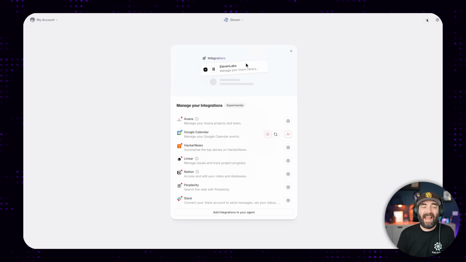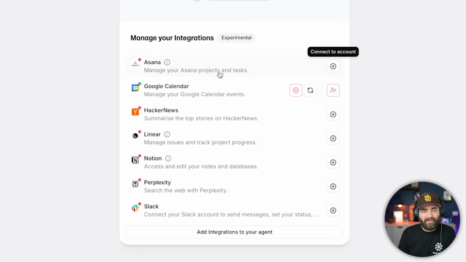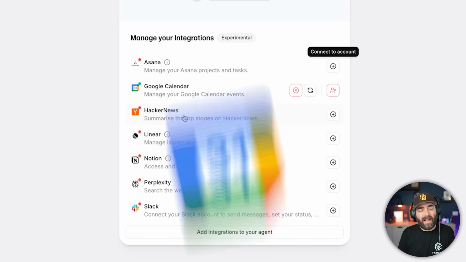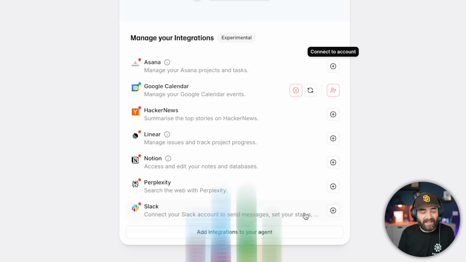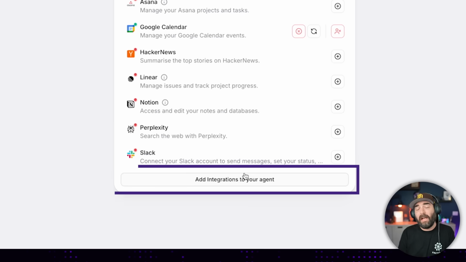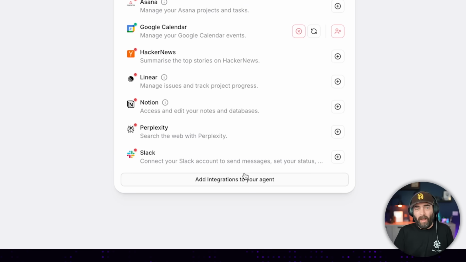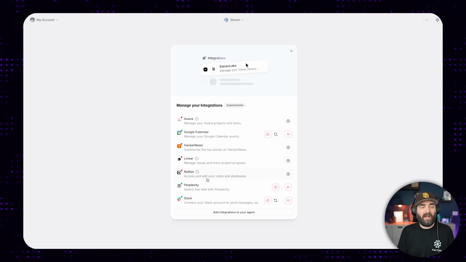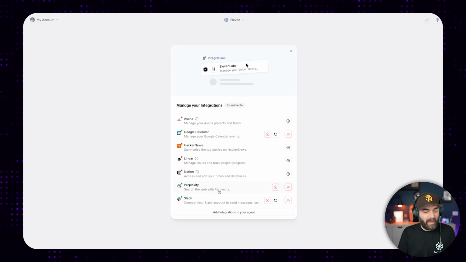So let's go check it out. You can find it over at eleven.ai, and as of right now, they have easy integrations with Asana, Google Calendar, Hacker News, Linear, Notion, Perplexity, and Slack, and you can add even more integrations if you know what you're doing and know how to connect MCP servers. I've gone ahead and connected Google Calendar, Perplexity, and Slack.